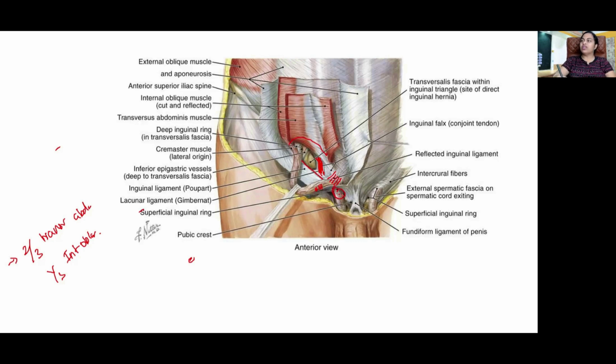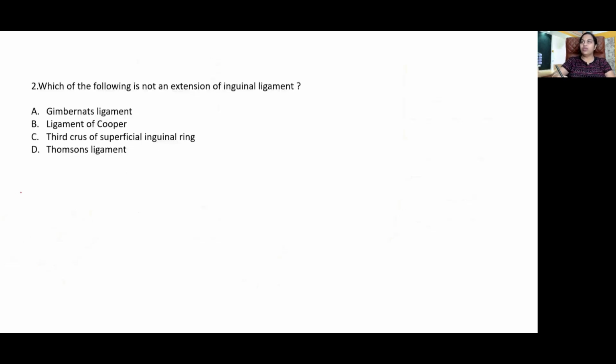What is the superficial inguinal ring? It's an opening in the aponeurosis of external oblique. What about the deep inguinal ring? That's an opening in fascia transversalis at the level of the mid-inguinal point. What are the contents of the inguinal canal? Spermatic cord in male, round ligament in female. What's the other partial content? The ilioinguinal nerve.